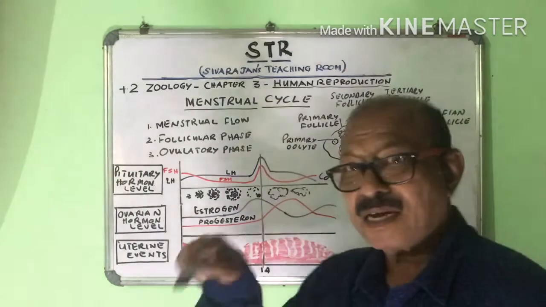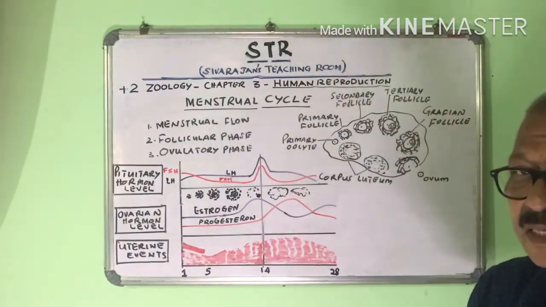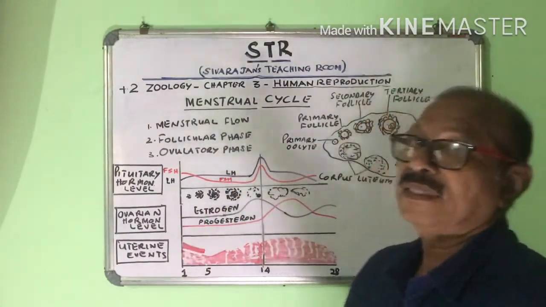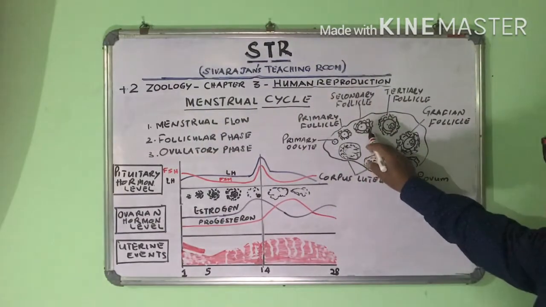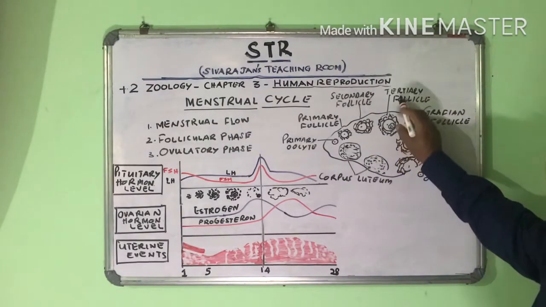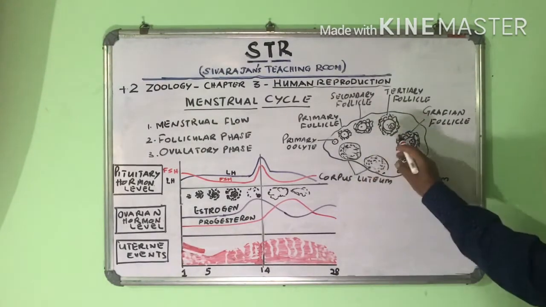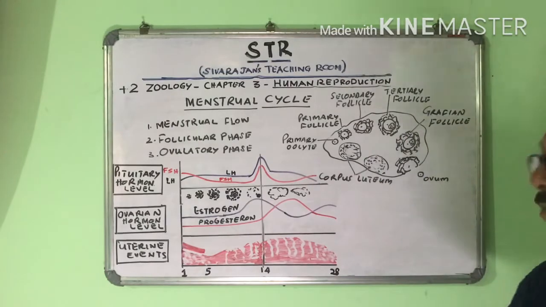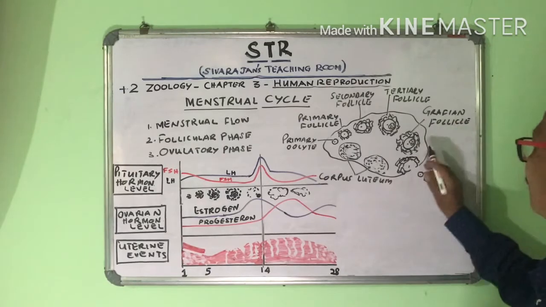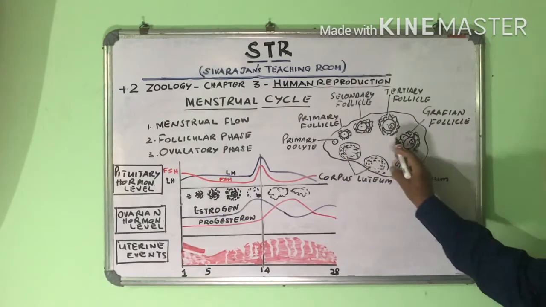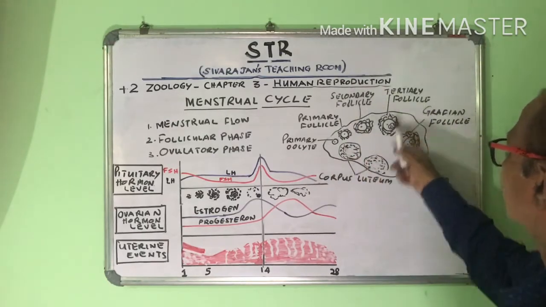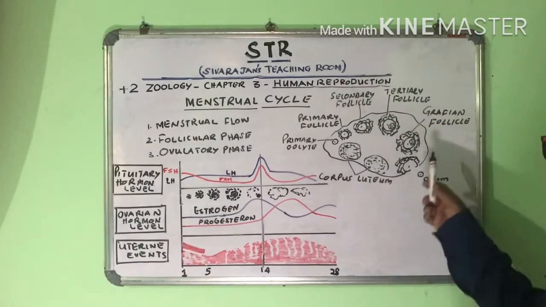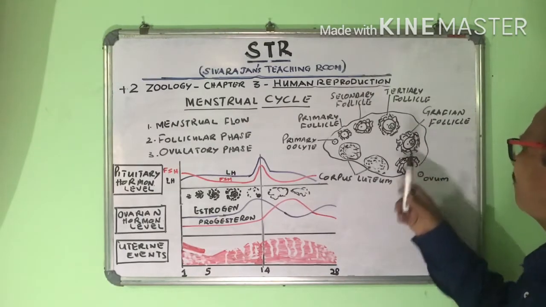It develops a theca around it, with an outer theca externa and an inner theca interna, and then it develops an antrum inside and becomes the tertiary follicle. The tertiary follicle undergoes meiosis 1 and becomes the secondary oocyte, and then it matures into the graafian follicle. So the primary oocyte develops into primary follicle, secondary follicle, tertiary follicle, and finally the matured follicle, the graafian follicle.